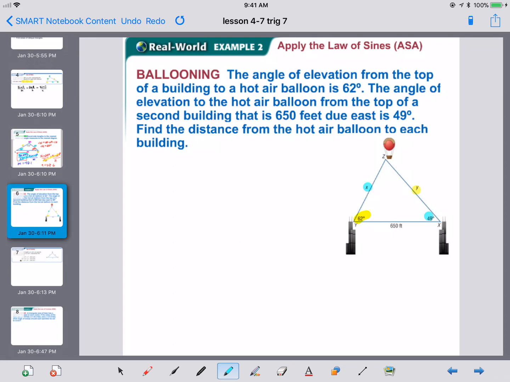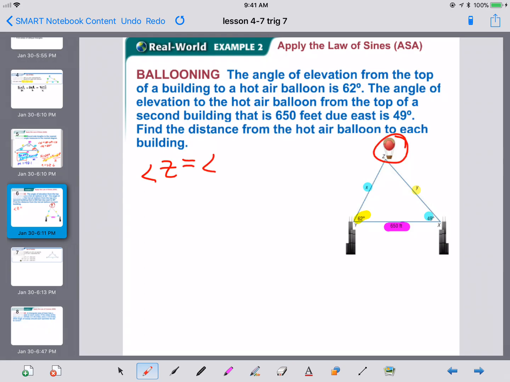We know that the two buildings are 650 feet apart. The question is what is the distance from each building up to the hot air balloon? So we just want to solve for X and Y. Now, in order for us to use the law of sines, we must have a pair. We don't currently have one, but it's going to be really easy for us to find one. So the first thing we have to do is find angle Z.